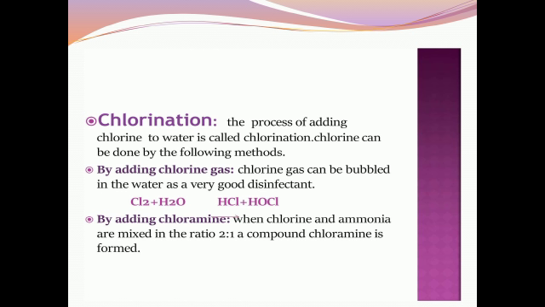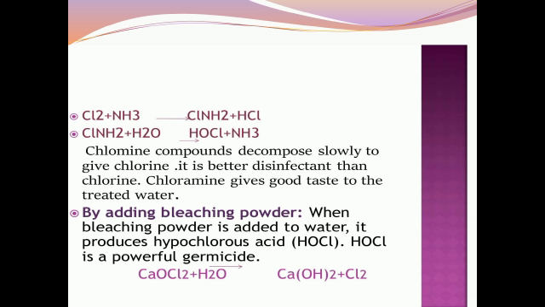Next, the second method is by adding chloramine. When chlorine and ammonia are mixed in the ratio of 2:1, chloramine will be formed. This chloramine, ClNH2, is added to the water H2O, and again hypochlorous acid HOCl and NH3 gas are released. The chloramine compounds decompose slowly to give chlorine, so it is a better disinfectant than chlorine. Chloramine also gives good taste to the treated water.